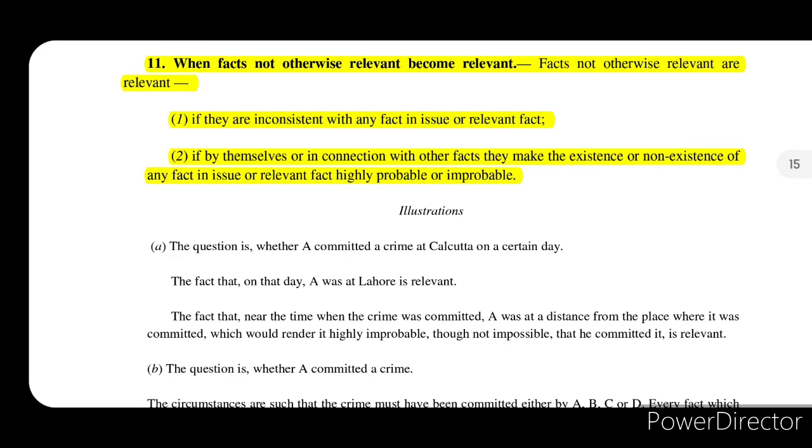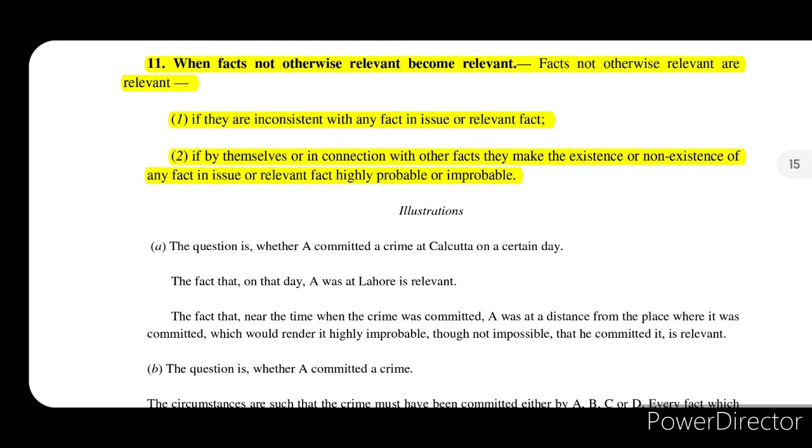Now, section 11 talks about when facts not otherwise relevant become relevant. So facts may not be otherwise relevant, but they will become relevant if these two things happen. Firstly, if they are inconsistent with any fact in issue or relevant fact. So if they are inconsistent with the facts in issue and the relevant facts, then it will become relevant. Or if by themselves or in connection with other facts they make the existence or non-existence of any fact in issue or relevant fact highly probable or improbable.